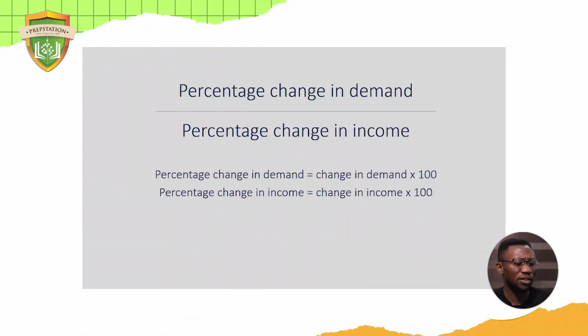Okay, good. So let's look at this. The formula for this is percentage change in demand divided by percentage change in income. So this time around, we're switching the price with the income. If your income changes, do you want to buy more of that product, regardless of what the price is? But if your income reduces, do you want to buy less of that product or buy more of it? That's what we need to understand first.